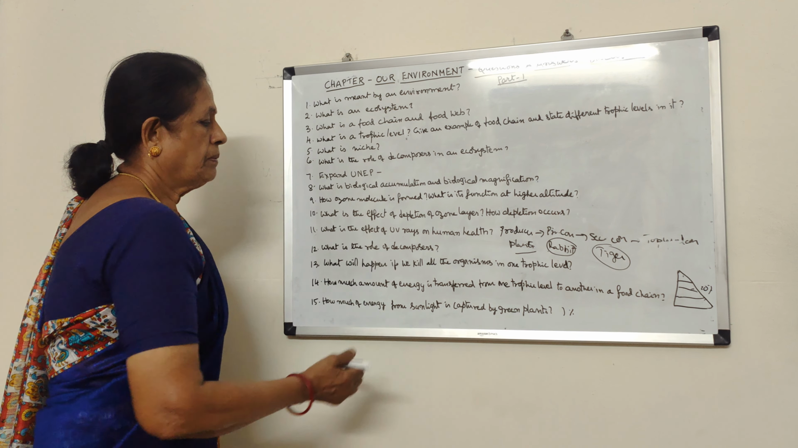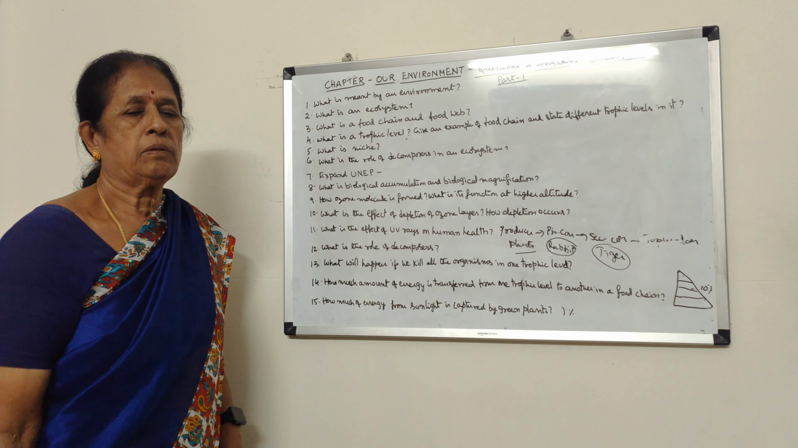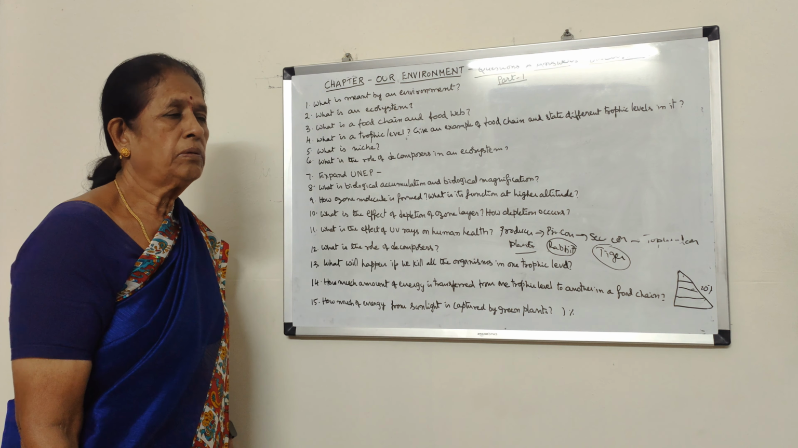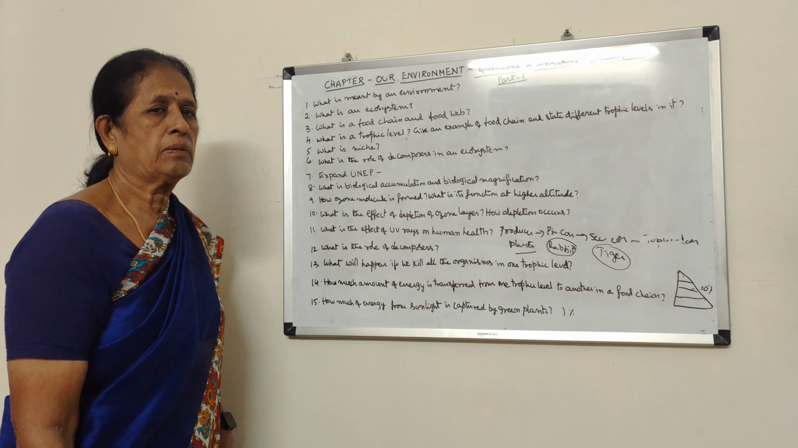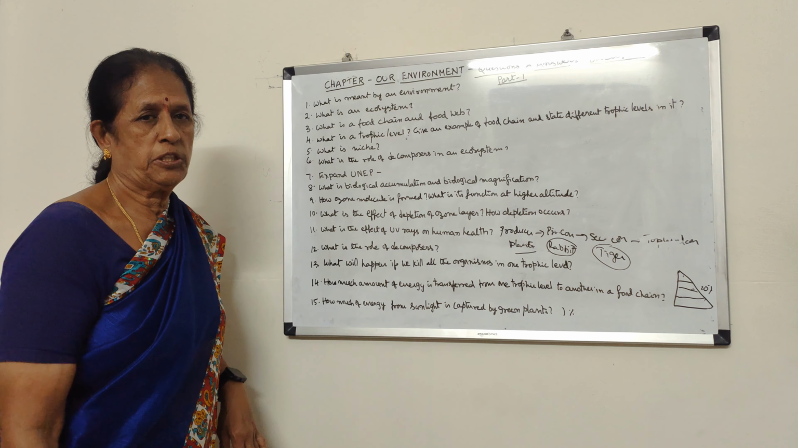How much of energy from sunlight is captured by green plants? Only 1% of sunlight the plants can capture for the process of photosynthesis. So these are the questions, and we shall continue with a few more questions in the same chapter.